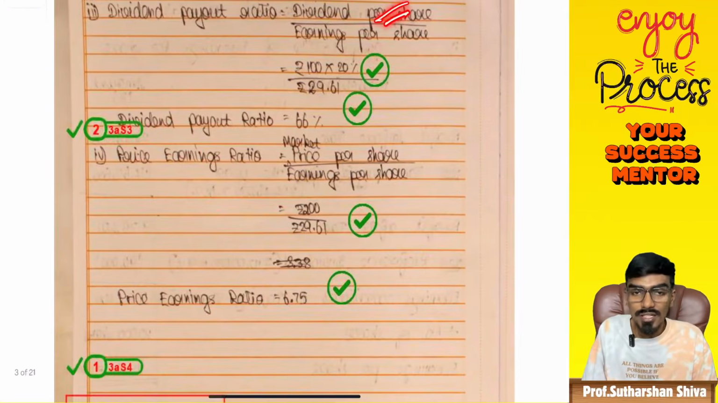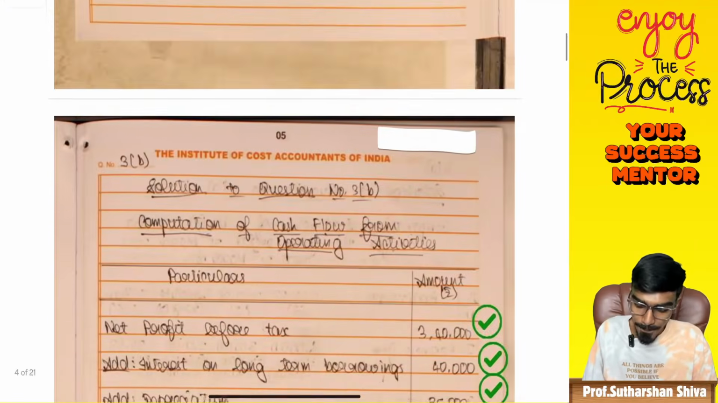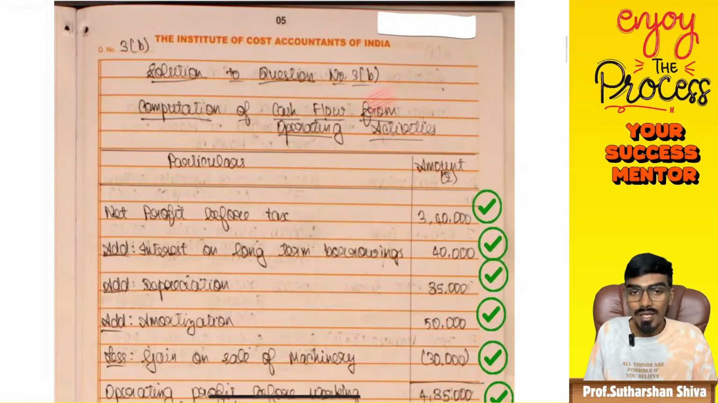So you should always write a formula fully, not DPS by EPS. You should not write shortcuts. Then come to 3B. What is 3B about? 3B is about cash flow from operating activity.